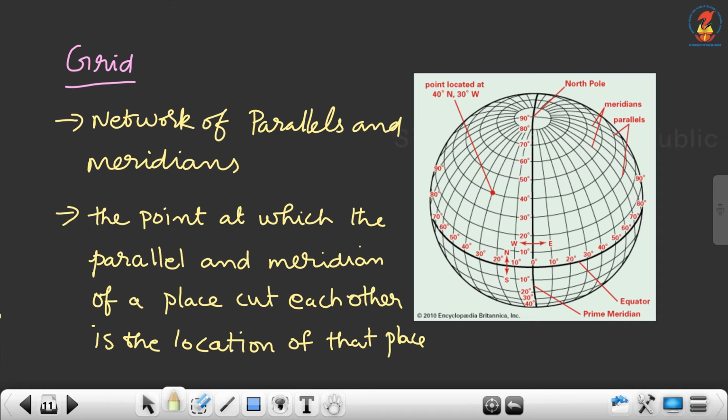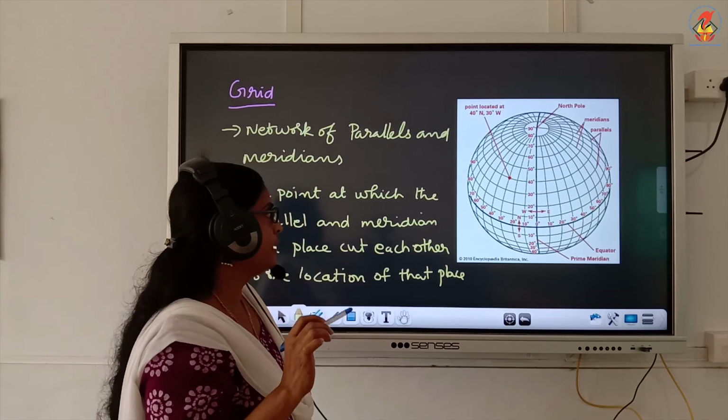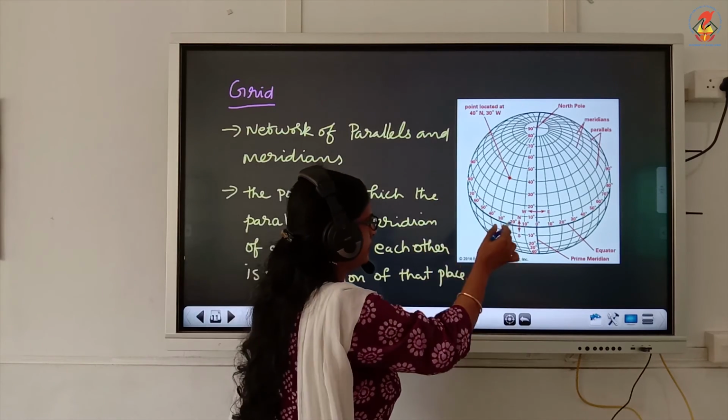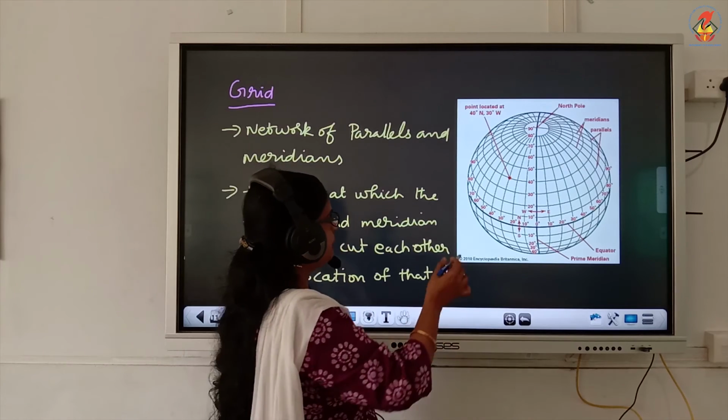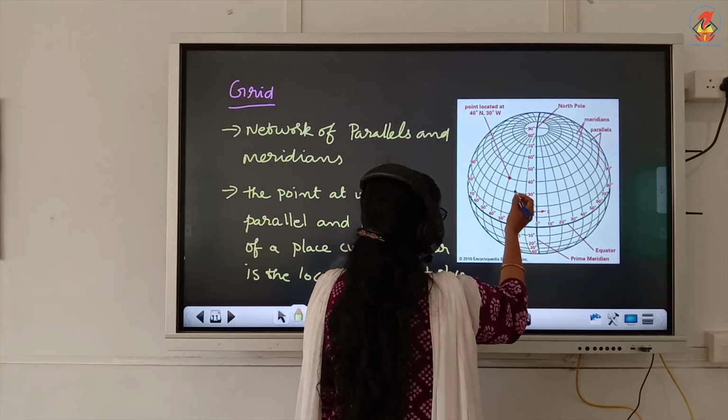Now the next topic is grid. What is grid? Grid is the network of parallels and meridians. You can see the grid, this is the picture of the grid. The network of parallels and meridians is called a grid. And the grid helps us to find any point on the globe. You can see the point located at 40 degree north and 30 degree west.